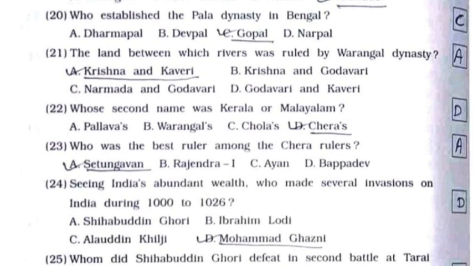22, whose second name was Kerala or Malayalam? It's option number D, Cheras. 23, who was the best ruler among the Chera rulers? It's option number A, Setungavan.